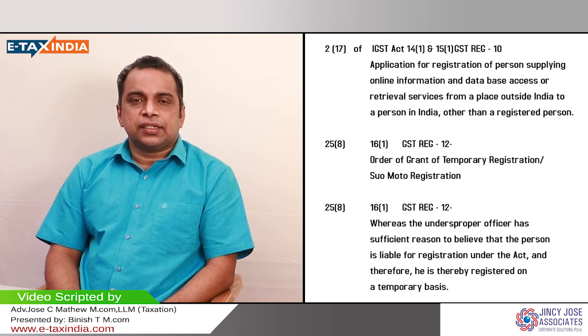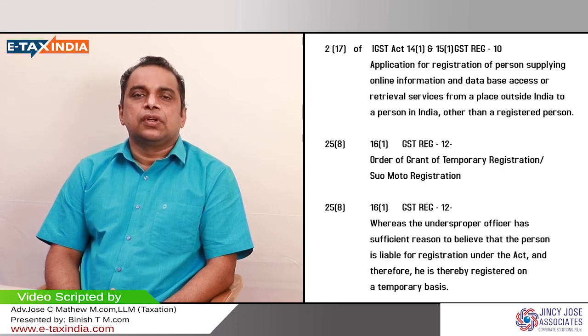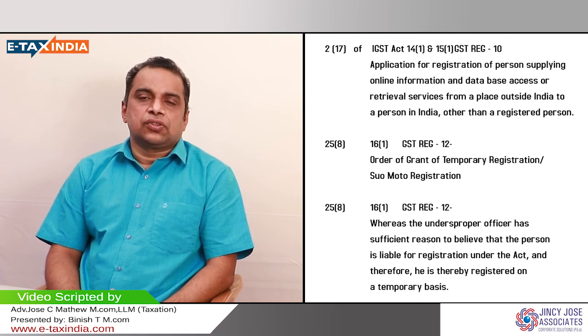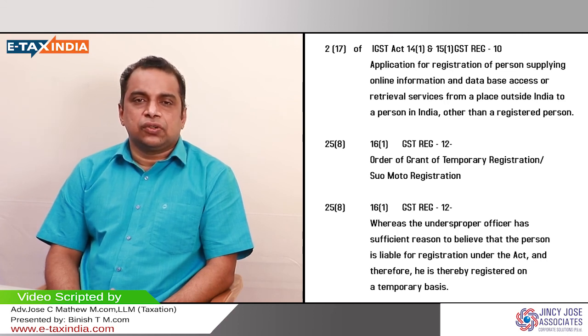GST REG 16 is the form to apply for cancellation of registration voluntarily. The second case, as I told you earlier, is where the proper officer is of the opinion that your registration need not be continued in future because you have violated the provisions or the rules or the sections of the CGST Act or rules 2017. So you have acted in contravention with the provisions of the Act.